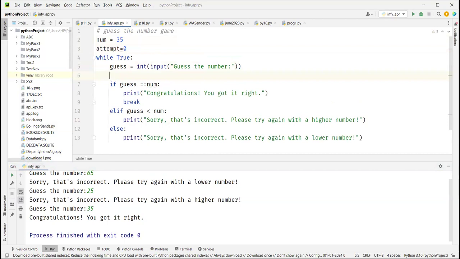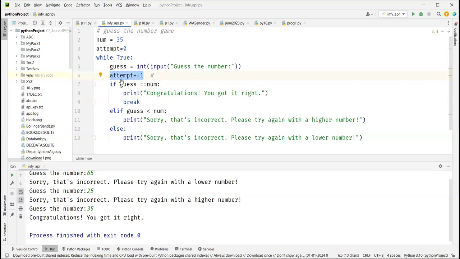Every time you are doing guess equal to input, it's like an attempt, you are trying to guess. So here I will put attempt equal to attempt plus 1. Initially it will be 0 plus 1, and then becomes 1 plus 1, and so on, as you keep trying to guess this. So I'm saying attempt equal to attempt plus 1. This is as good as saying attempt.